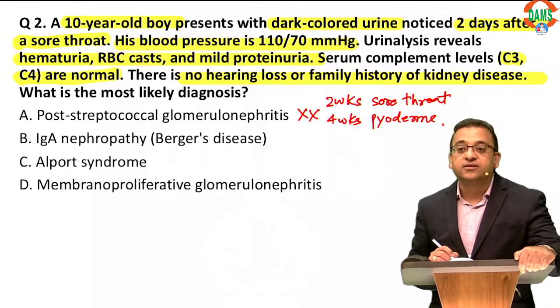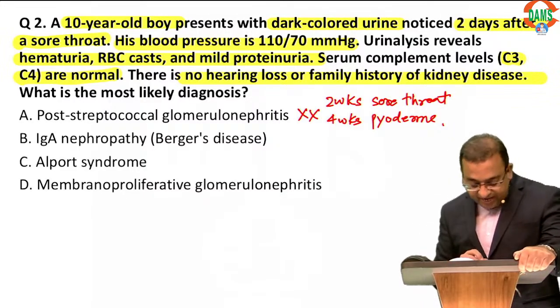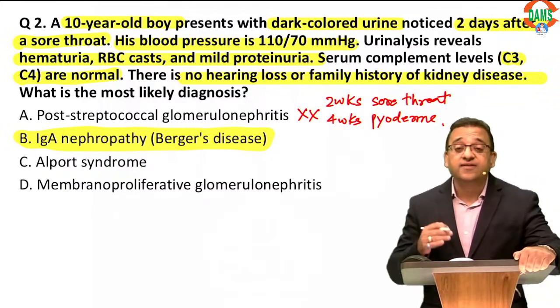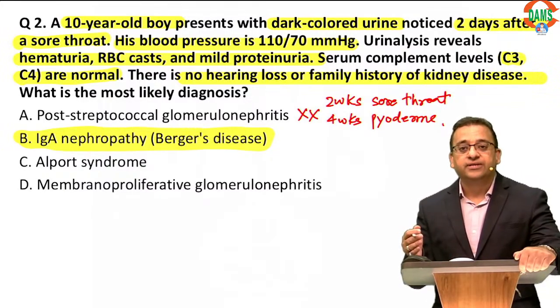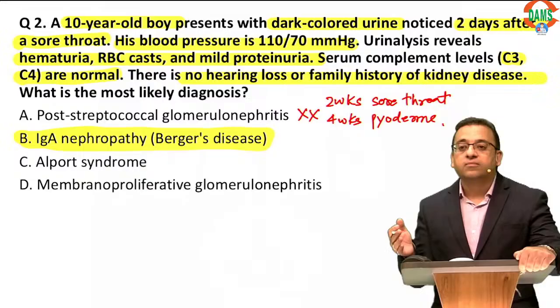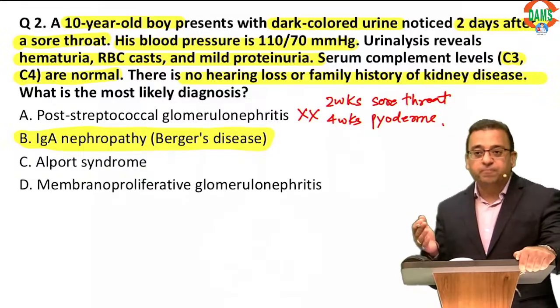Anyone in the class? Yes, this is IgA nephropathy, because IgA nephropathy is the typical synpharyngitic hematuria, number 1. Number 2, it's the most common cause of recurrent gross hematuria. So this is not PSGN.